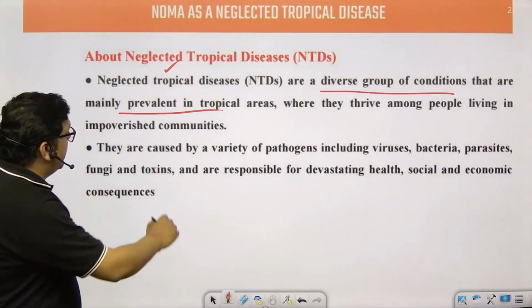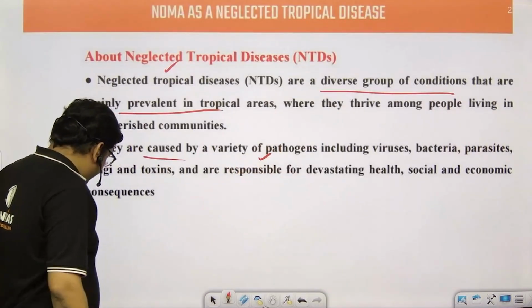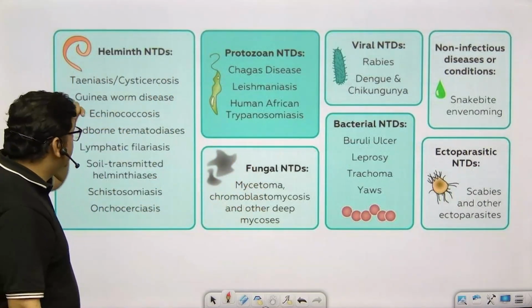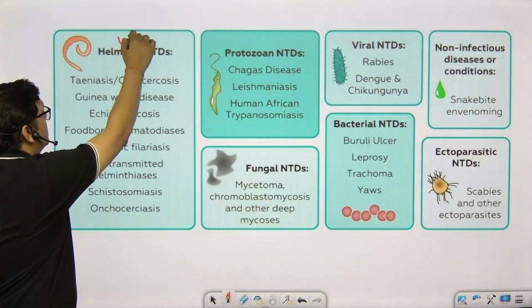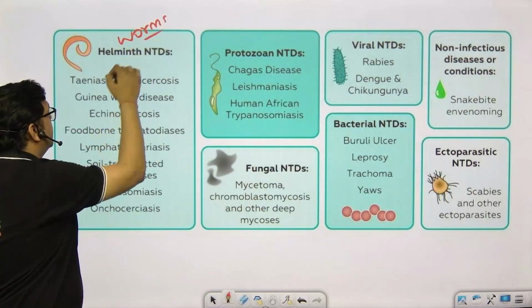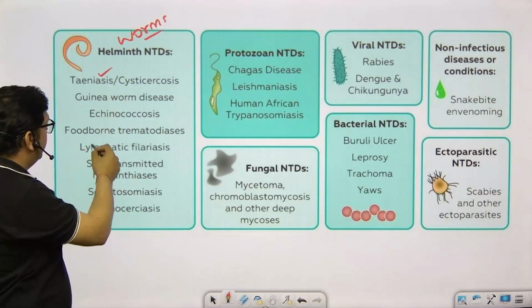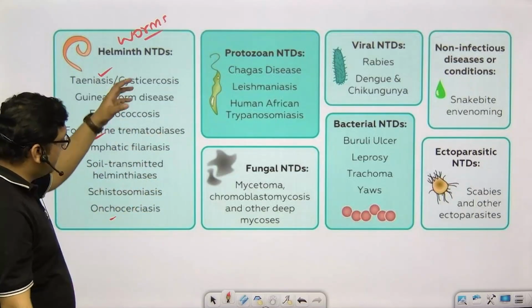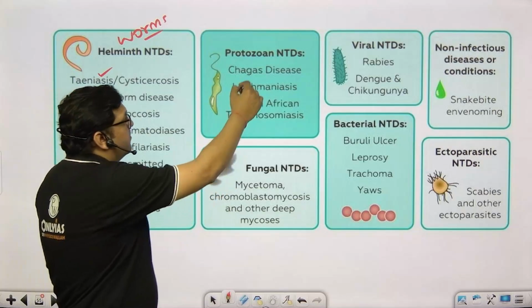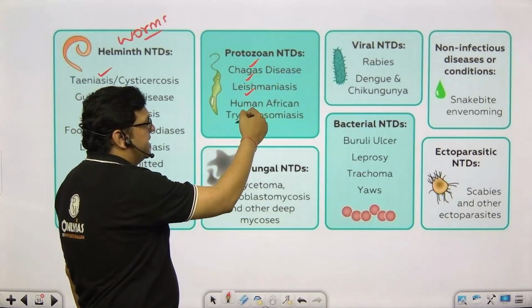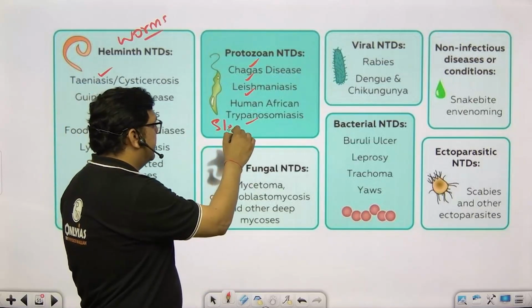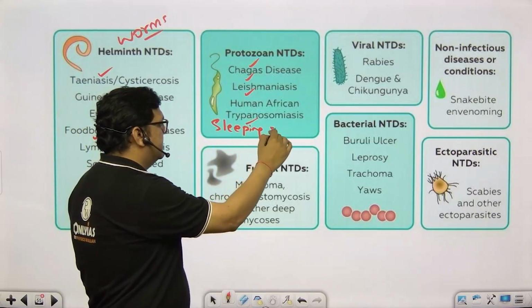So students, these diseases are caused by a variety of pathogens, and I have listed some of them. Some of the neglected tropical diseases are from helminths, the worms. Related to worms, there is Taeniasis, and there is foodborne trematodiasis. Then there are other diseases. From the protozoa, there are Chagas disease, Leishmaniasis, and Trypanosomiasis, which we also call sleeping sickness.